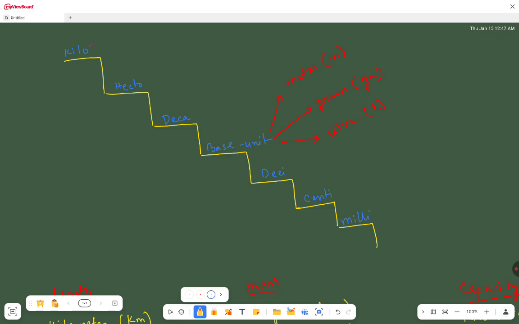If we want to come from kilo to hecto, we have to multiply it by 10. If we want to come from kilo to deca, we have to multiply it by 100.